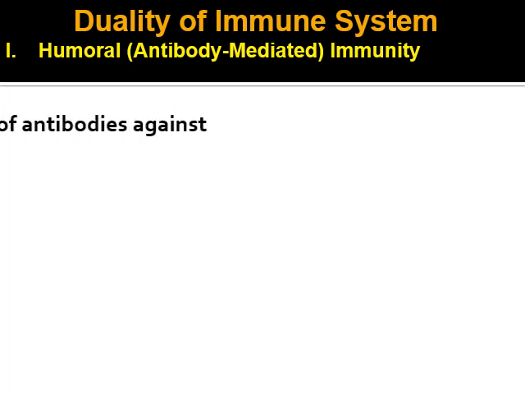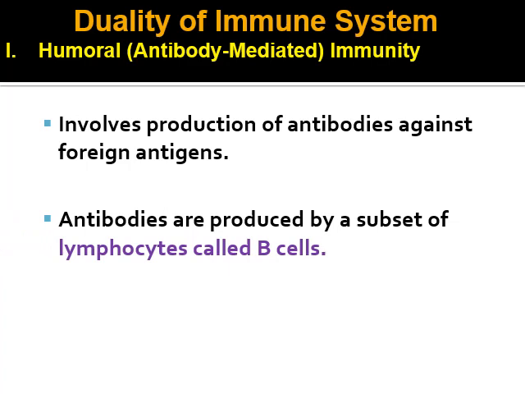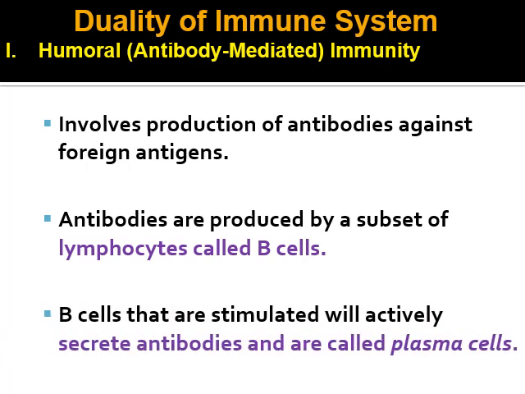Humoral immunity, as the name suggests, humoral means the antibodies present in the humors or fluids, which involves the production of antibodies against specific foreign antigens. These antibodies are produced by a subset of lymphocytes called B cells. These B cells, when stimulated, actively secrete antibodies and are called plasma cells.